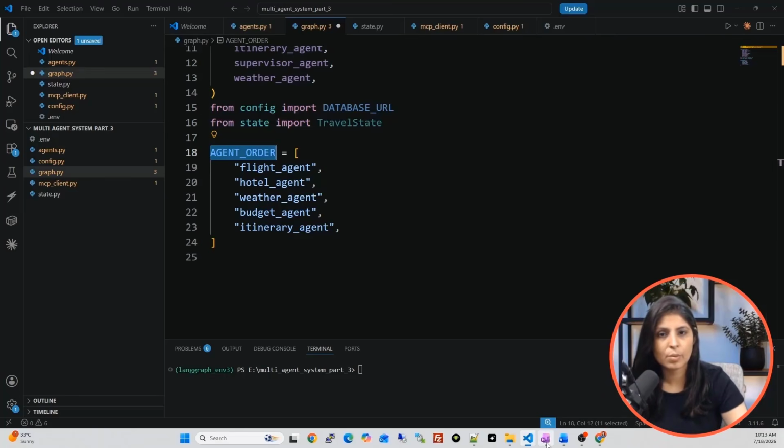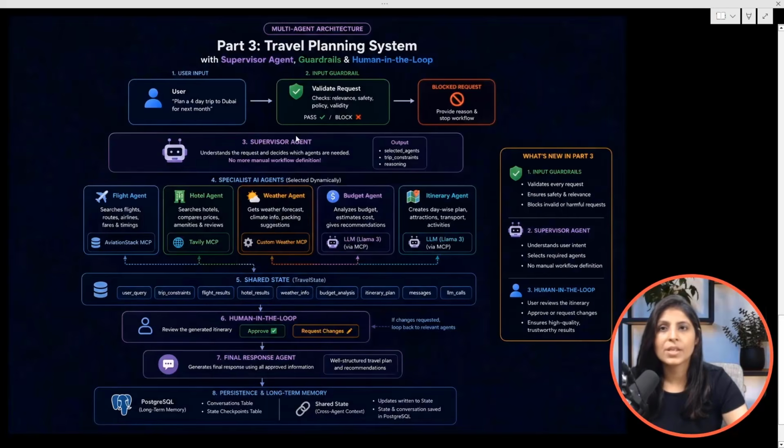Okay, let me open this image. This supervisor agent will select, as per the user's query, what all agents are needed for that particular request. So if the user asks, I want to know the weather of Dubai, the supervisor agent will only select the weather agent, because as per the user's query, this is the relevant agent.